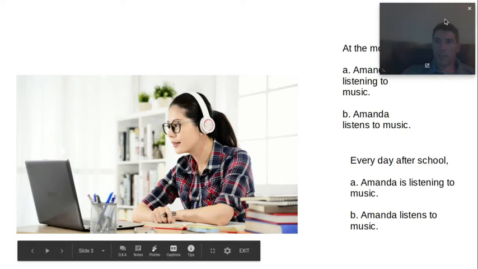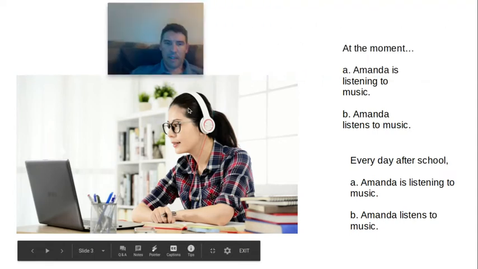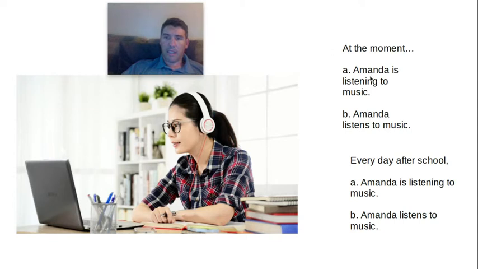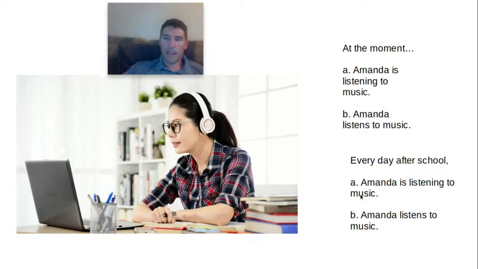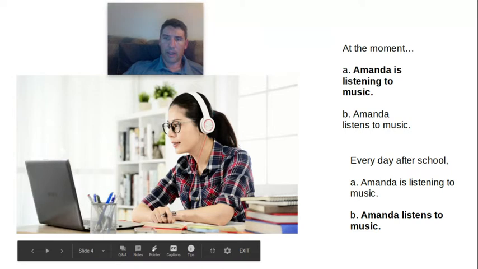A little quiz for you. Here's Amanda. Say hi, Amanda. At the moment, Amanda is listening to music or Amanda listens to music. Which one do you think? And then over here, every day after school, Amanda is listening to music or Amanda listens to music. So which one is it? Over here, is it A or B? Down here, is it A or B? Let's find out the right answers.